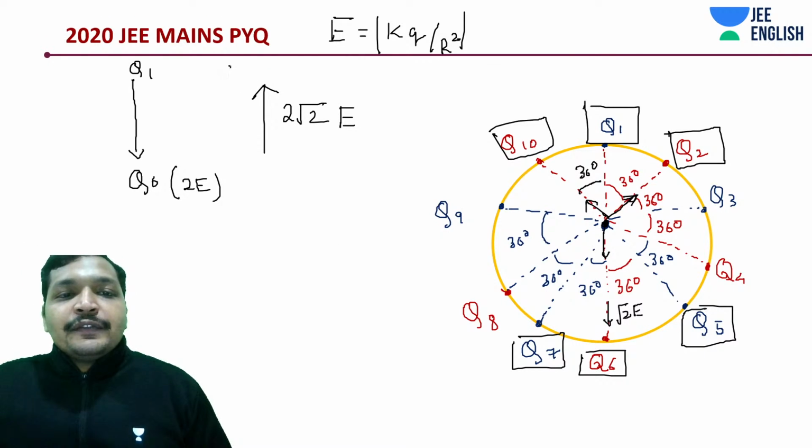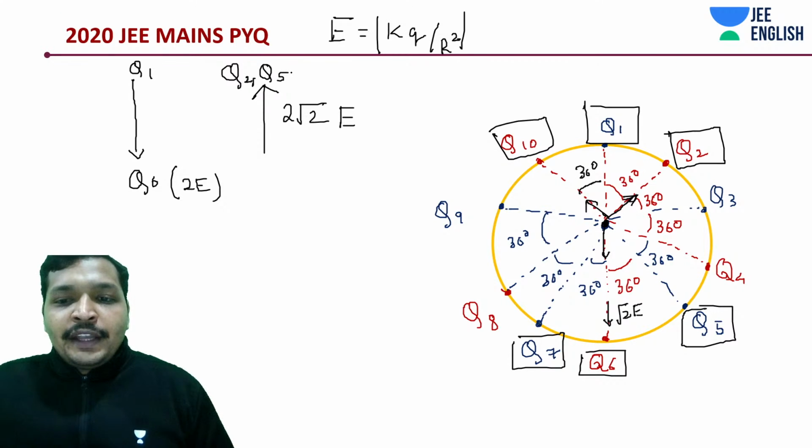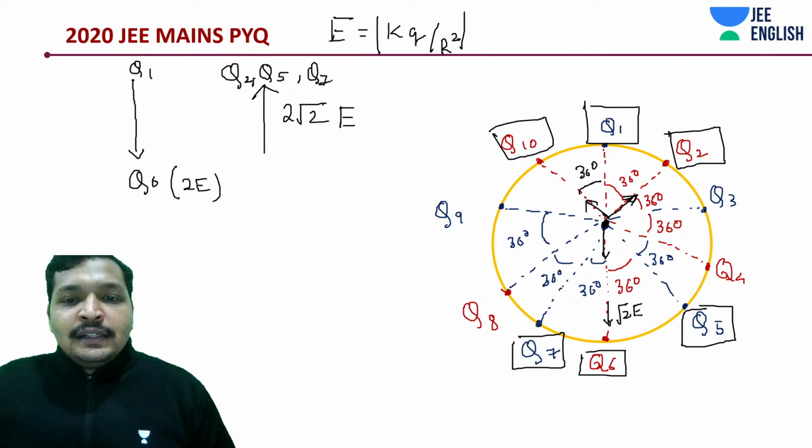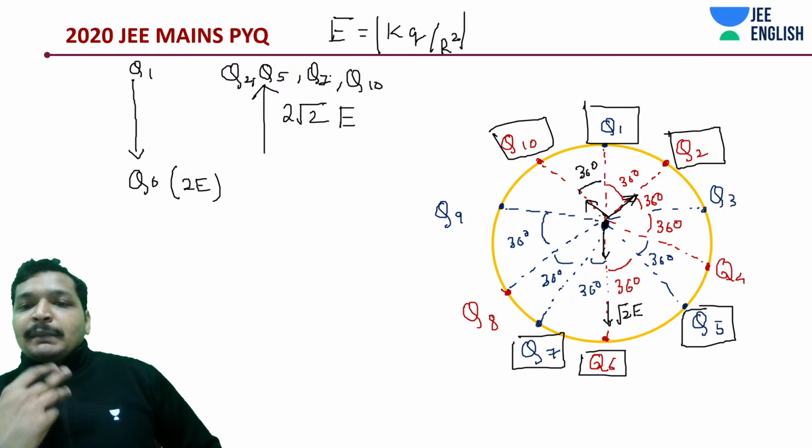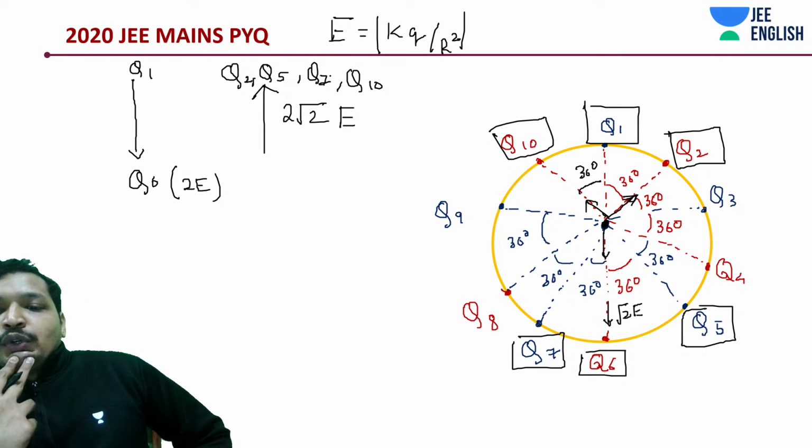Believe we are going to find out something interesting. Q2, Q5, Q7 and Q9 or Q10. Let me again have a look. Q6 is going to be the fifth point from here, going to have 180 degrees. Right.